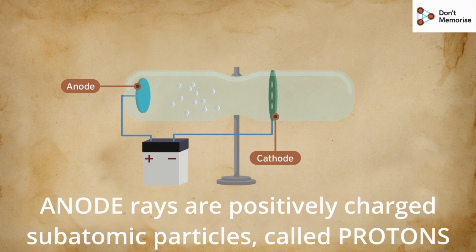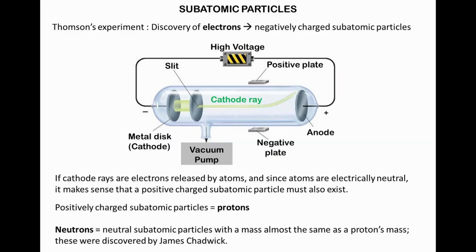Goldstein later tested these rays. He observed that in the presence of an electric field, the rays changed their path. They deflected away from the positive charge. This indicated that the particles were positively charged. Hence, he concluded the anode rays were composed of positively charged particles.